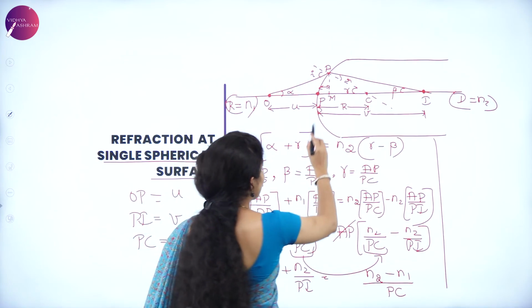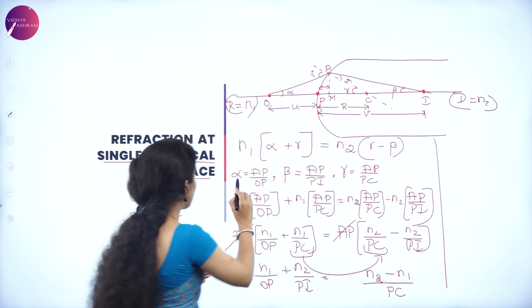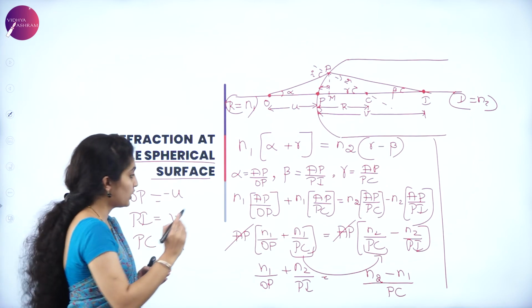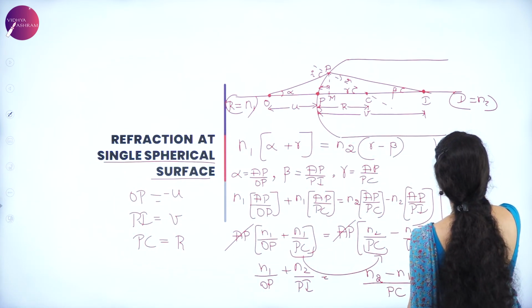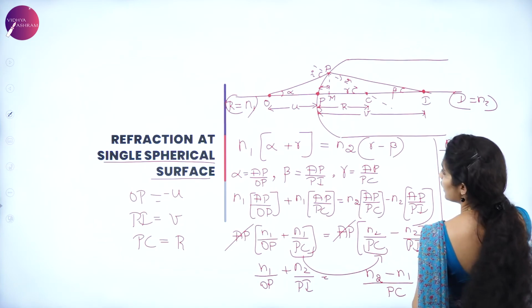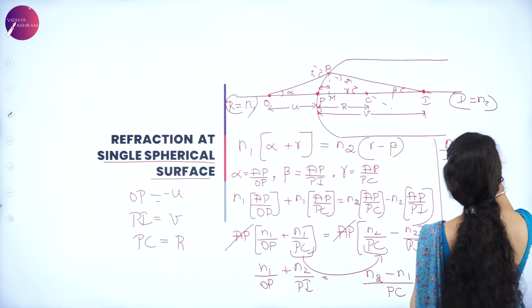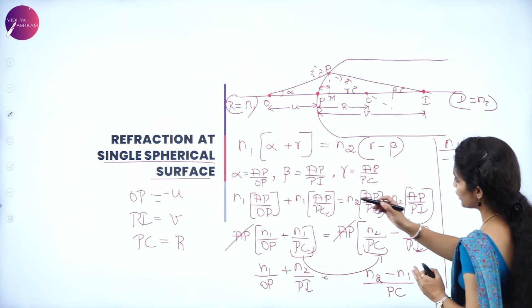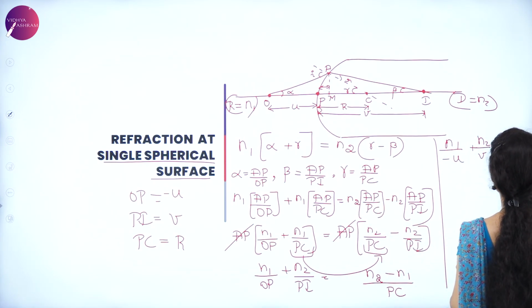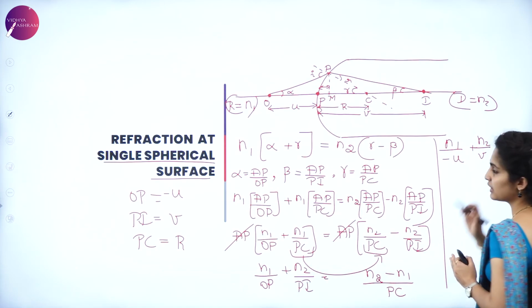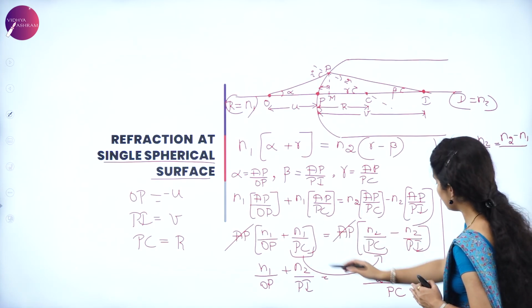So it is always in this direction, that is the opposite way. So it is called minus U. So I can replace this equation as N1 divided by minus U plus N2 divided by V, which is equal to N2, the refractive index of the denser medium, minus N1, the refractive index of the rarer medium, divided by PC.